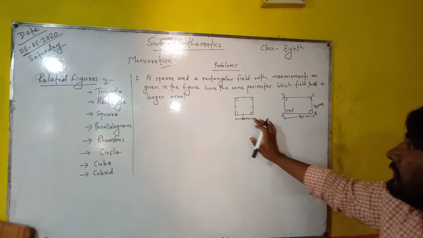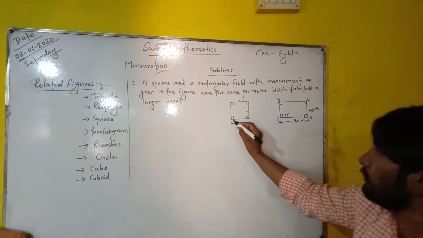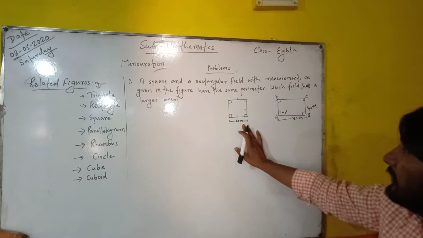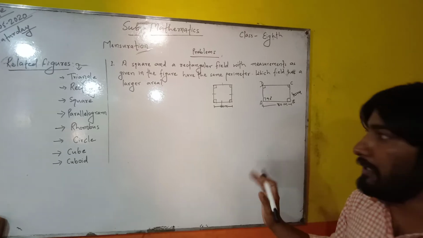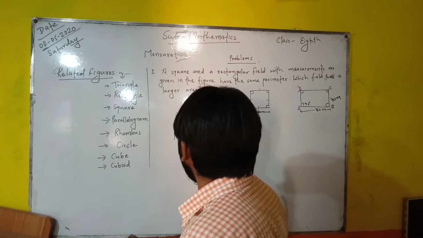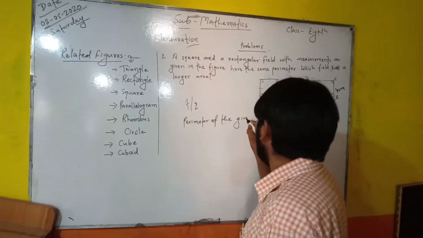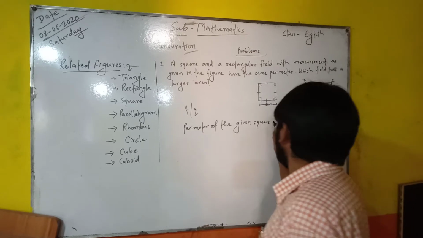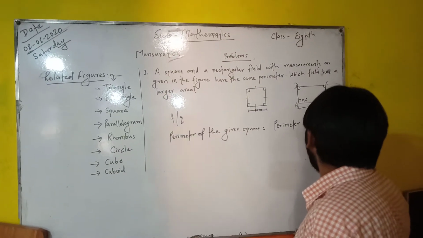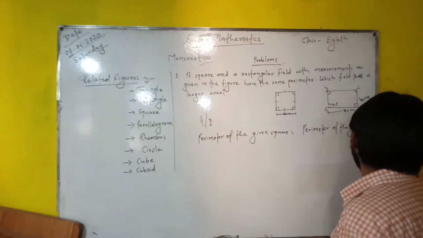Perimeter means the distance around the boundary of a closed figure. The distance around the boundary of any closed figure is called its perimeter. Both these geometrical shapes have the same perimeter. According to the question, we can write that the perimeter of the given square is equal to the perimeter of the given rectangle.